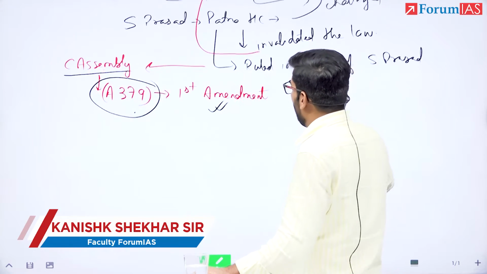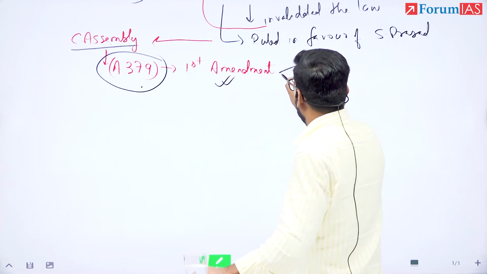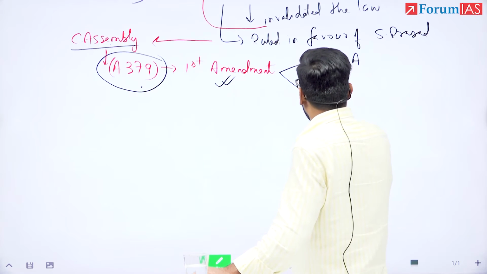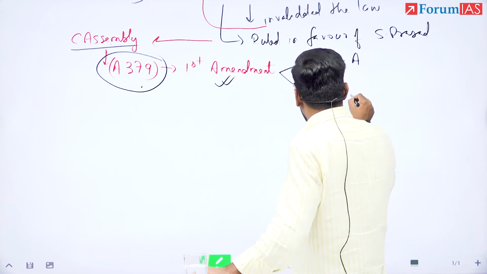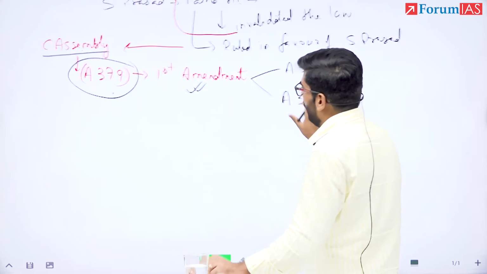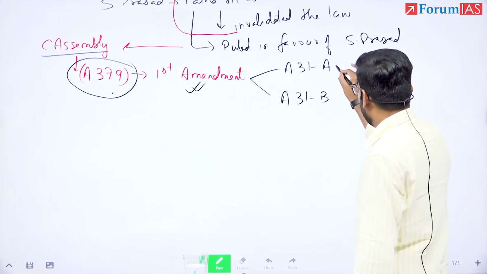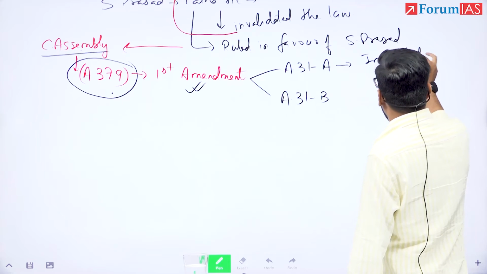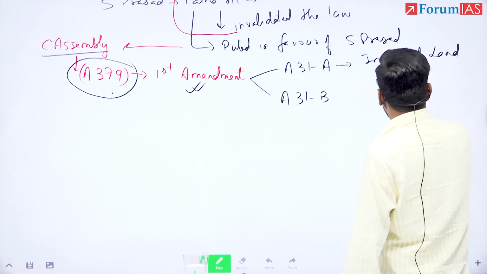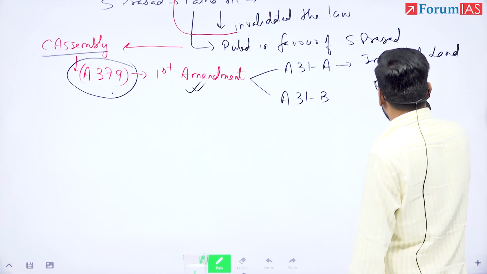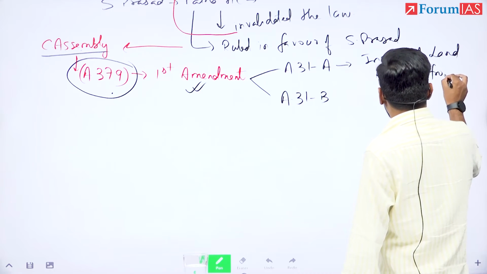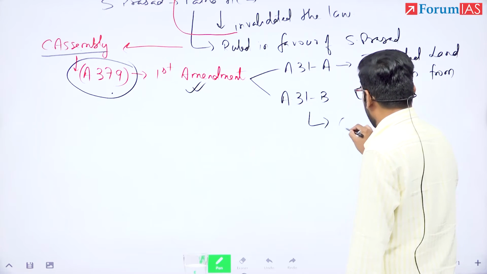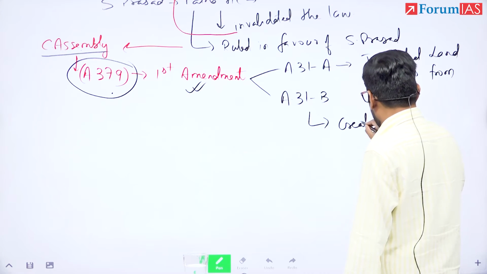And this First Amendment did 2 things. It inserted Article 31A and 31B into the Indian Constitution. 31A insulated land reforms from judicial review, and 31B created 9th schedule.